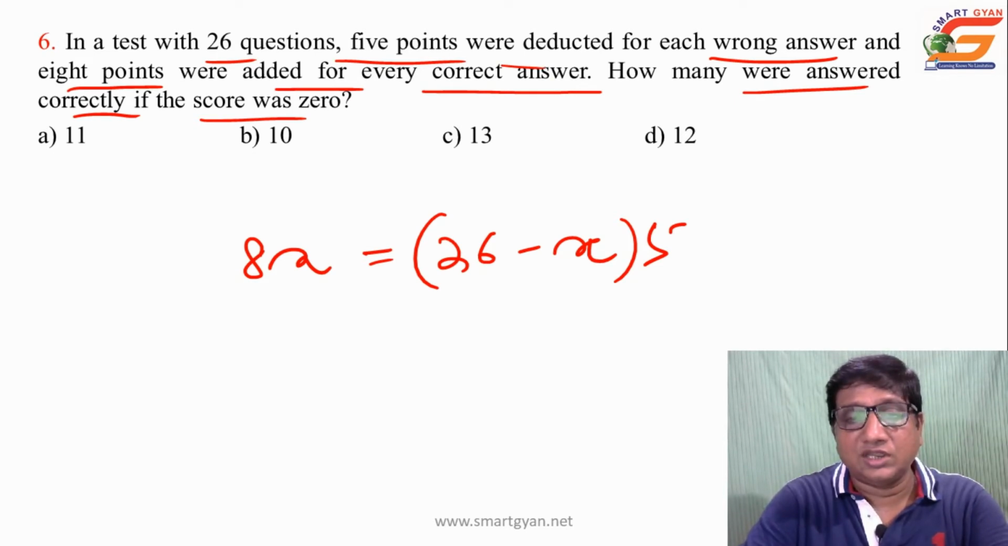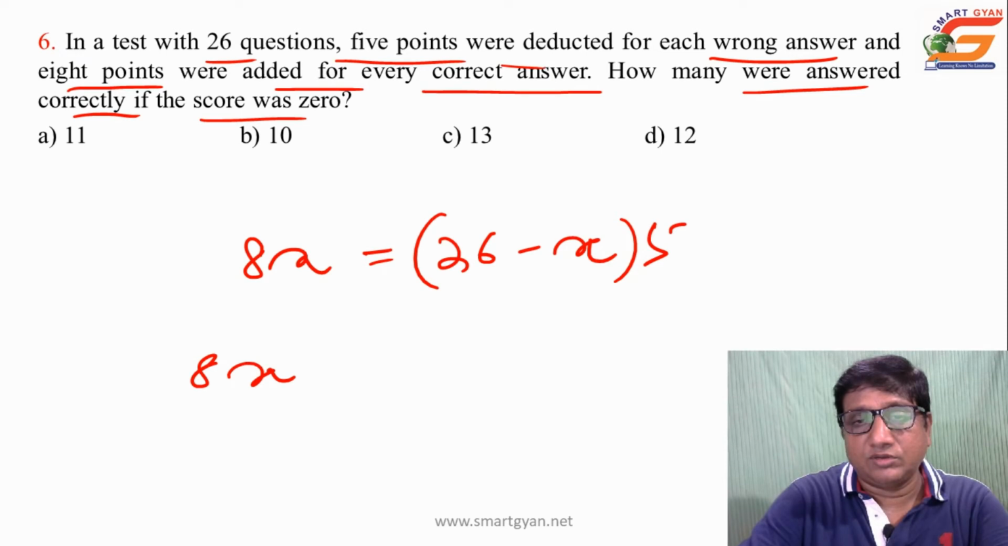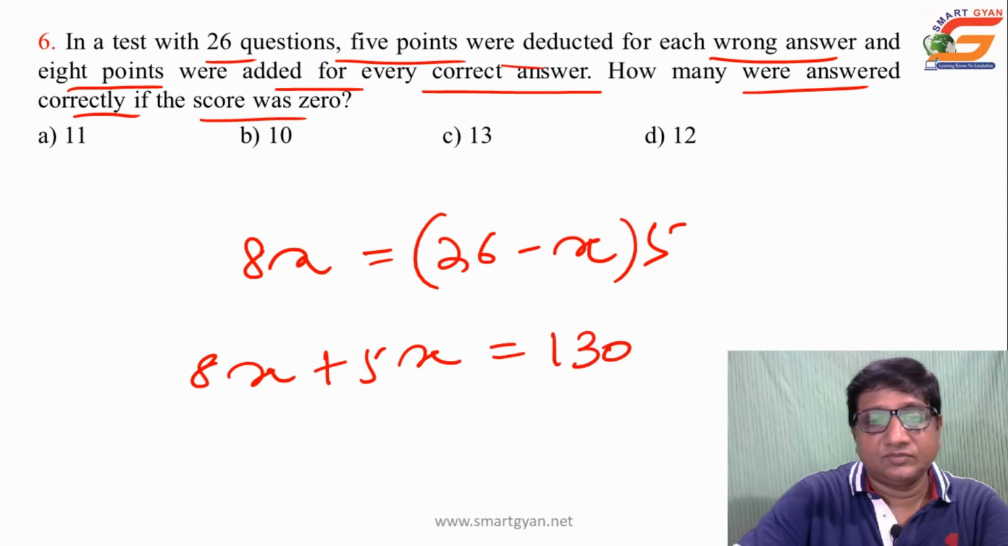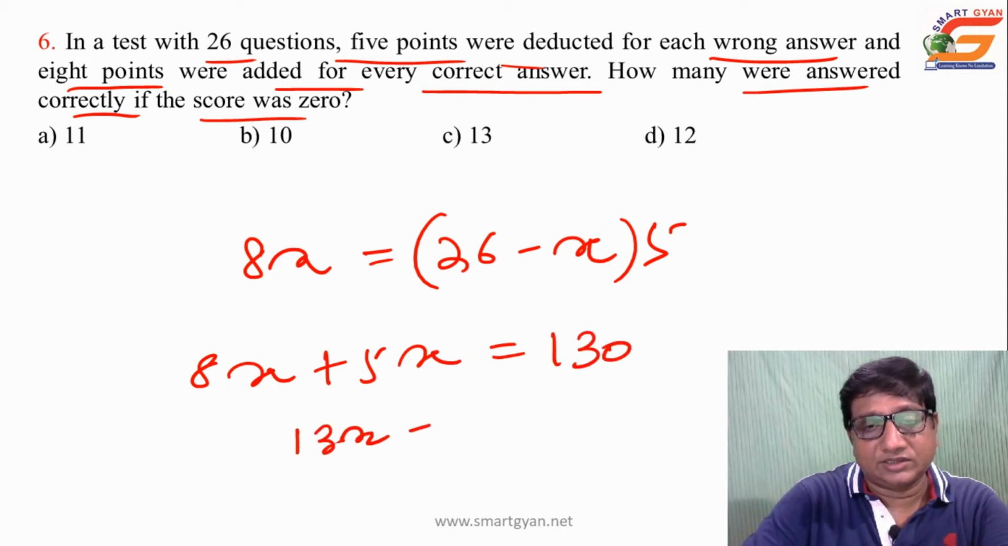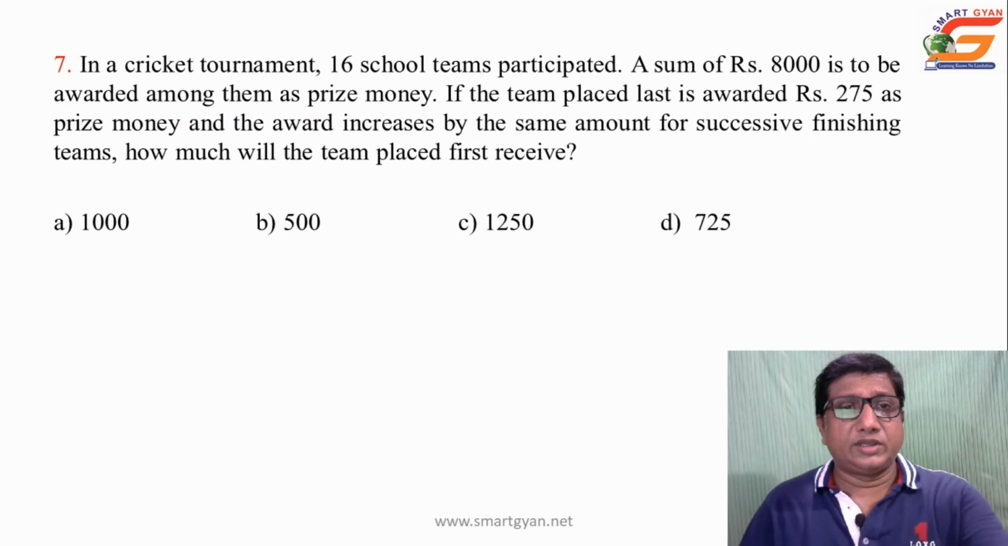So both are equal. If you simplify, 8x is equal to 130 minus 5x, so 8x plus 5x is equal to 130. Then 13x is equal to 130. So x is equal to 10. This is your answer.